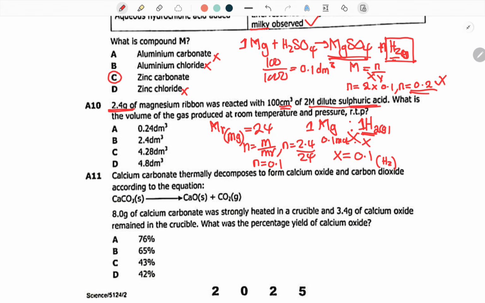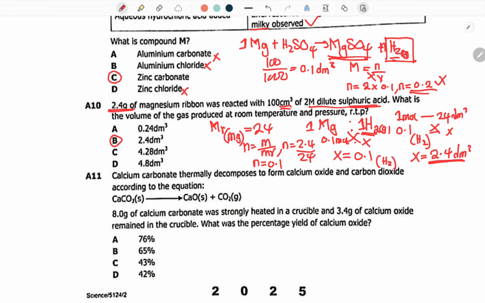Now remember, they are saying at room temperature and pressure. So at room temperature and pressure, 1 mole of any gas is equal to 24 cubic decimeters. Then how about 0.1 moles of hydrogen? We put x and we cross multiply. So 0.1 multiplied by 24, we are getting 2.4 cubic decimeters. So where is our answer? The answer is going to be B.